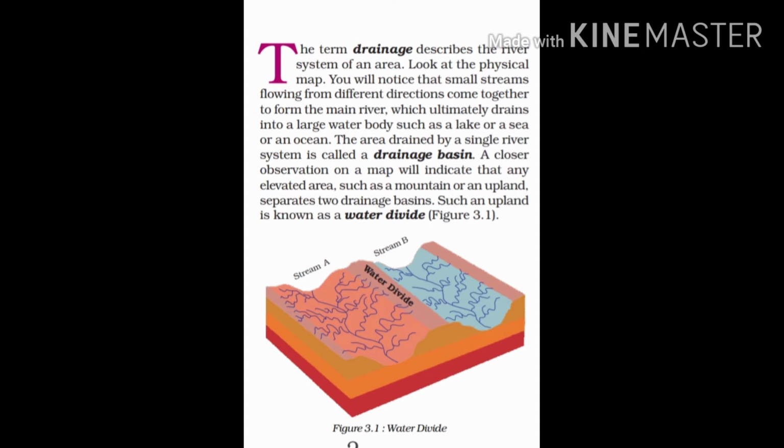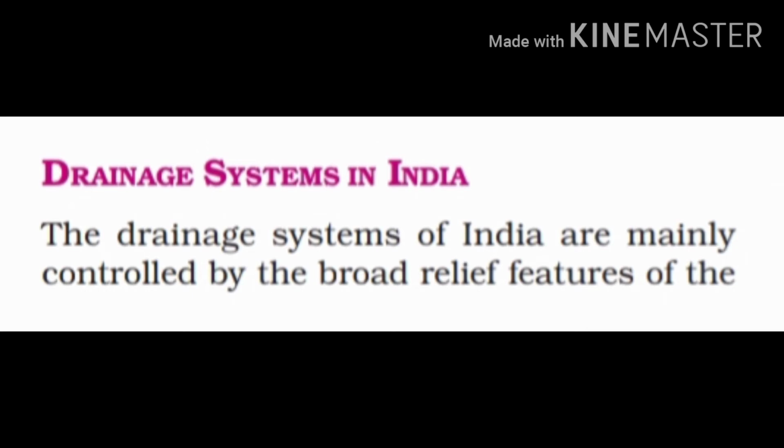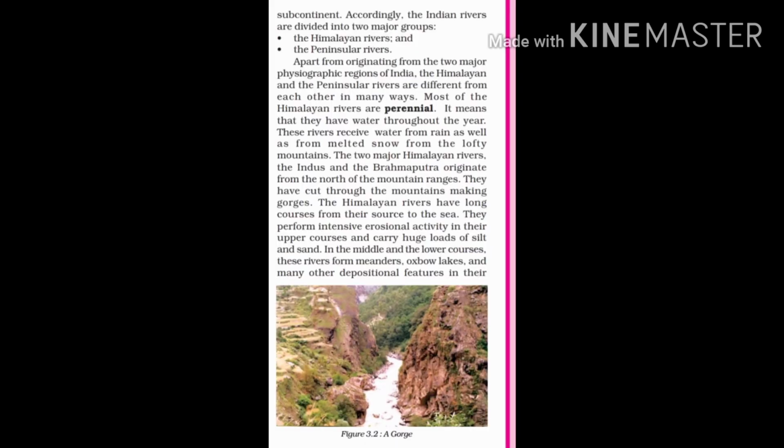Shall we proceed now? We will talk about the drainage system in India. The drainage system of India is mainly controlled by the bold relief of the country. In this we will talk about what sort of drainage system we are having in our country and how the relief features control it.